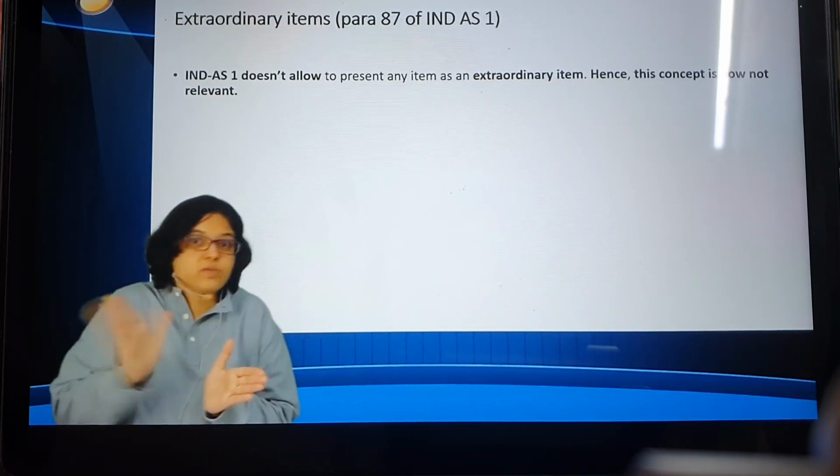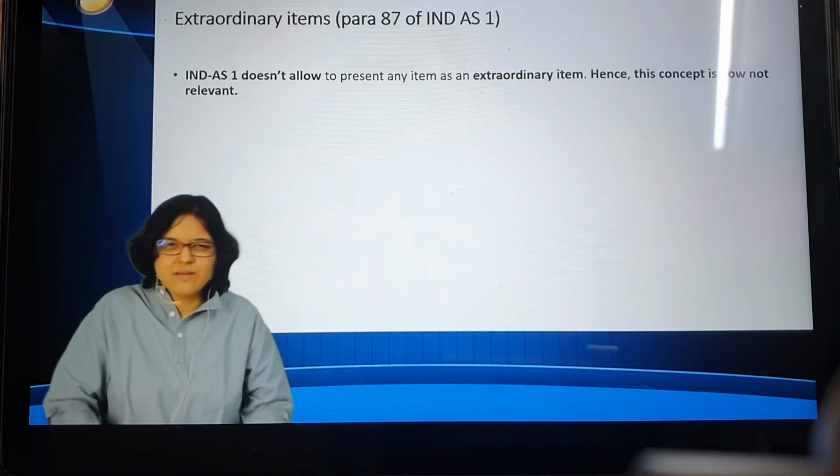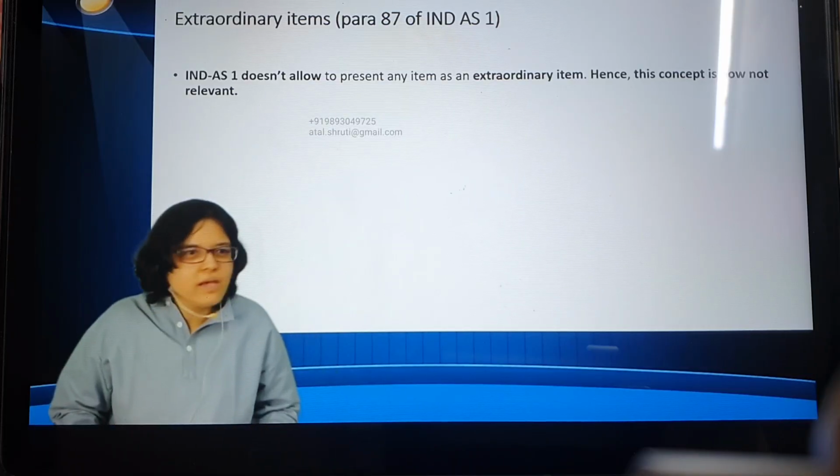Yes. Then treat it as an exceptional item. Read the definition, understand this, then it will be treated as an extraordinary item. Now what is IND AS saying? Simplify things, why do you want to complicate? Whether it is exceptional or extraordinary, is it something like a one time? Is it something non-recurring?